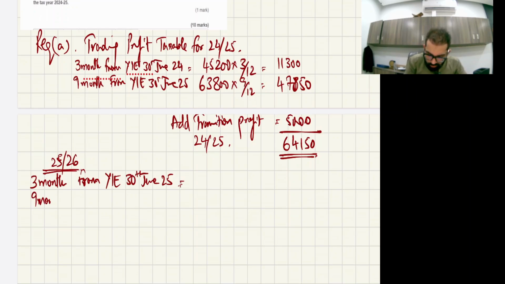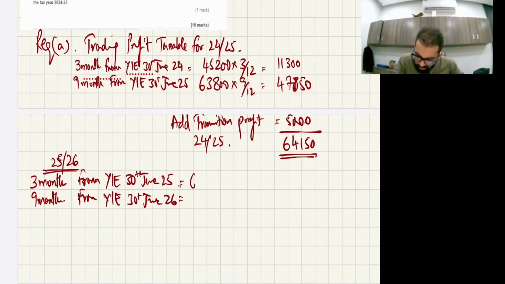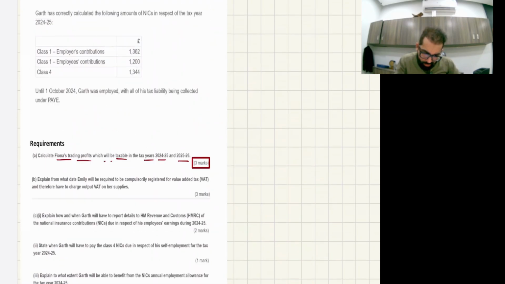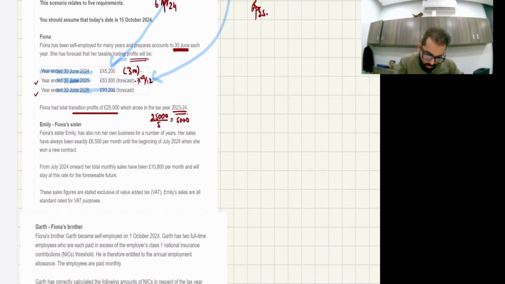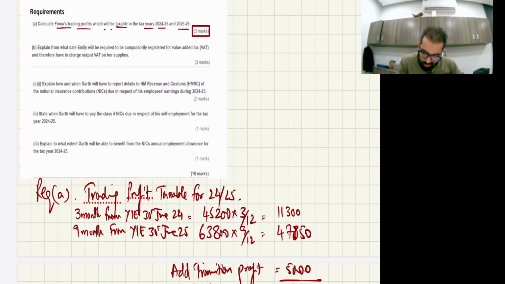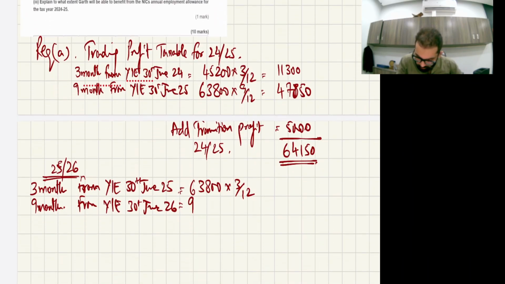And then 9 months from year ended 30th June 26. Go very relaxed now. 30th June 25 complete profit is 63,800 times 3 upon 12, and then let me check, 93,200. Yes, 93,200 times 9 upon 12.